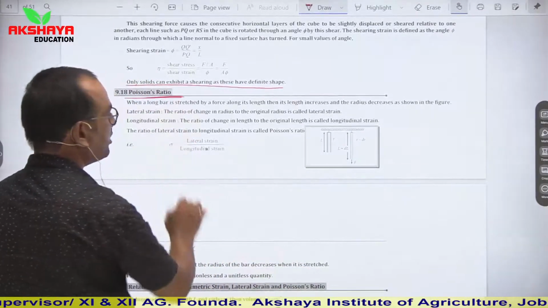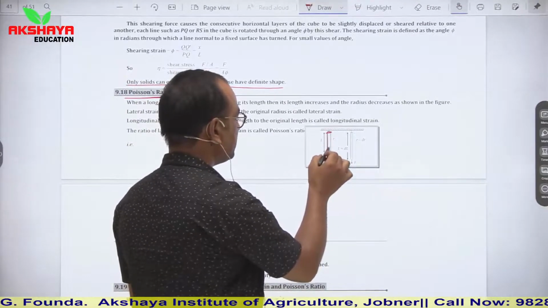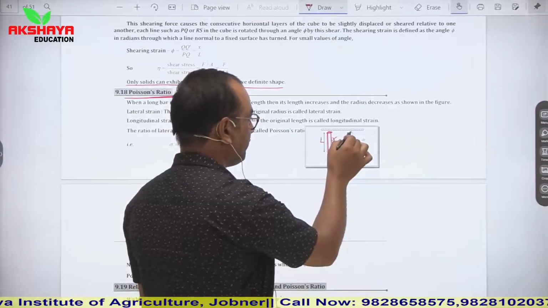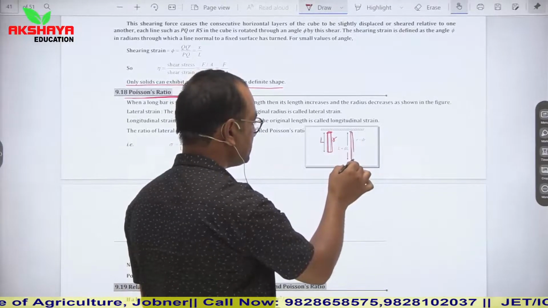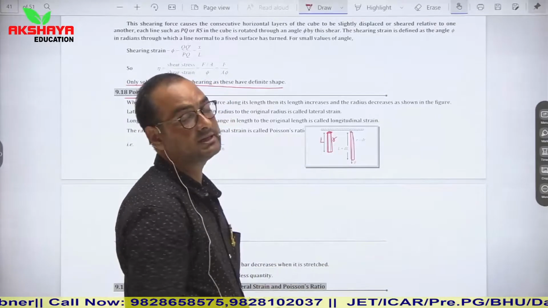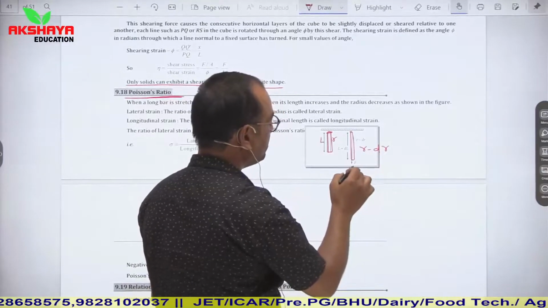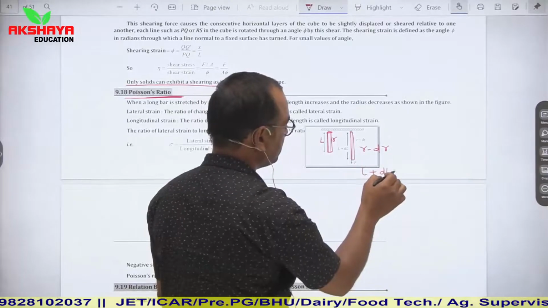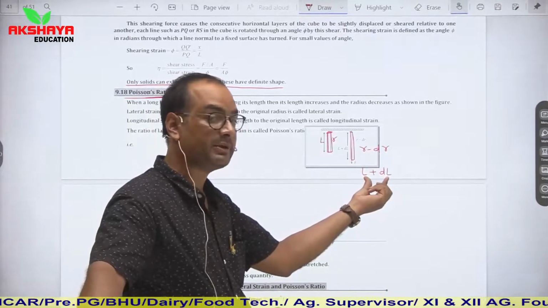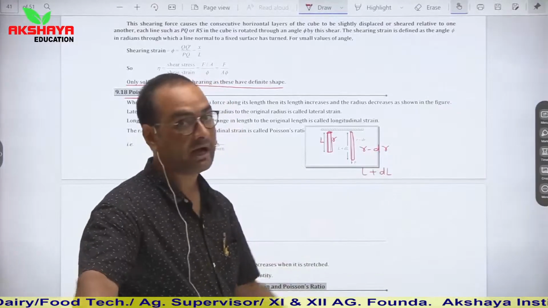Poisson's ratio. Let us say that here this is a wire of a certain length L and its radius is small r. Now a force F is applied and there is a change in its length dl. If its length increases, then similarly its radius decreases. So the new length is L plus dl, and its radius is decreased by dr, so the new radius is r minus dr.